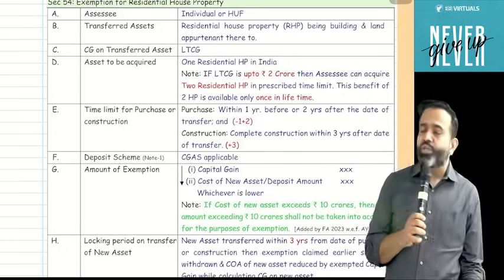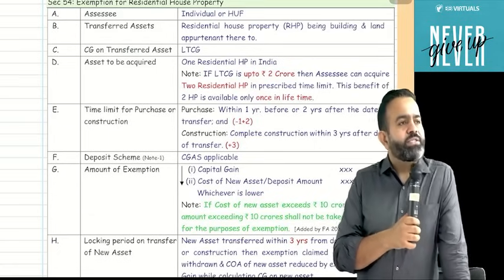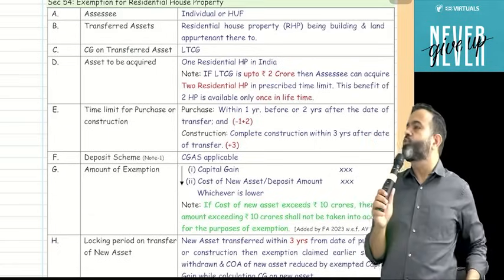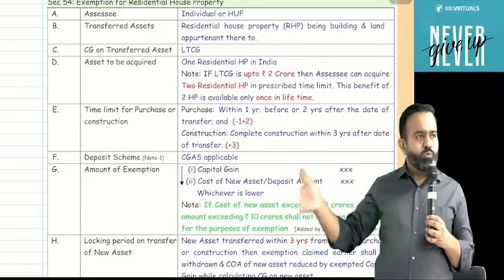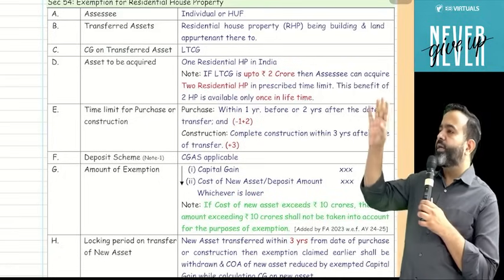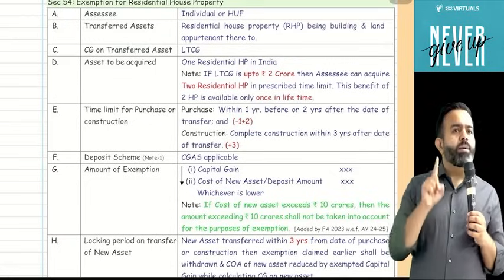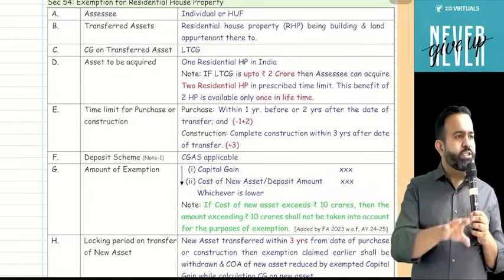Then in this section, exemption is available. Now guys, the time limit to purchase the new house property is -1 and +2, and +3. Means within -1 and +2 there should be a purchase, and within +3 there will be a construction. Construction should be completed or started? Completed. Within +3 years, construction should be completed.